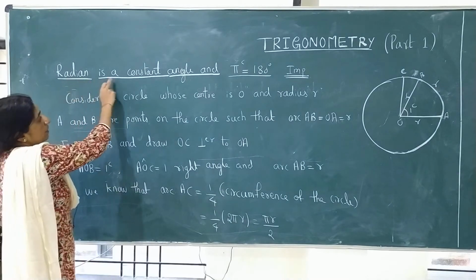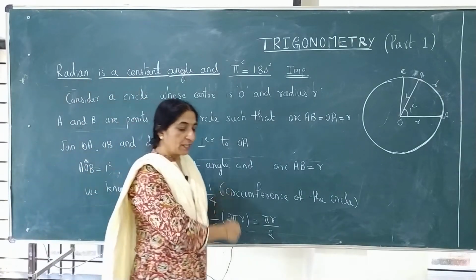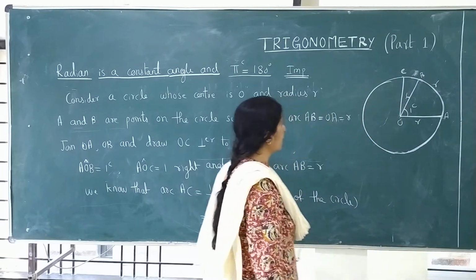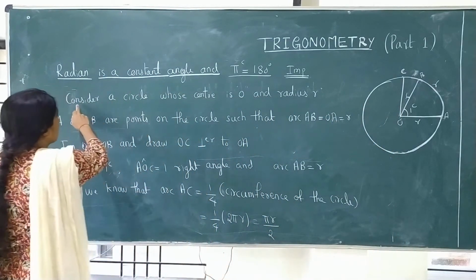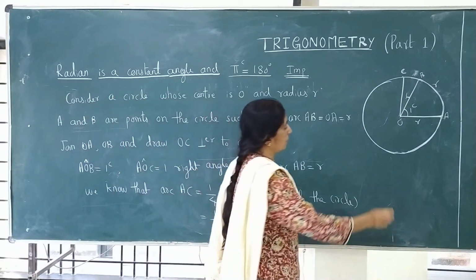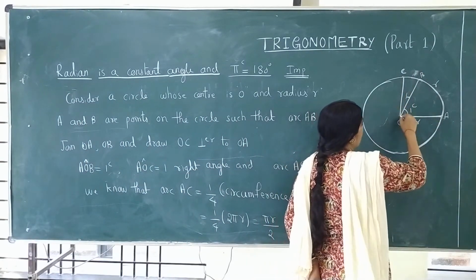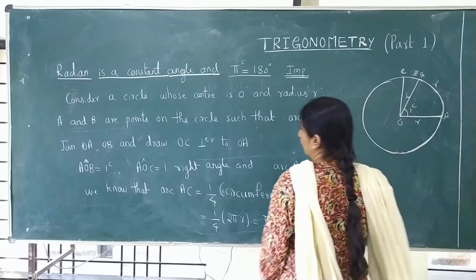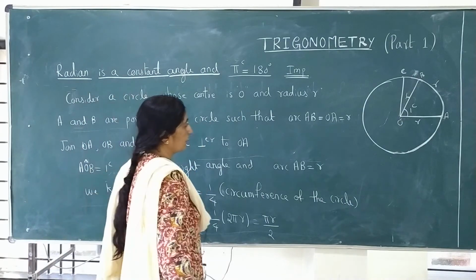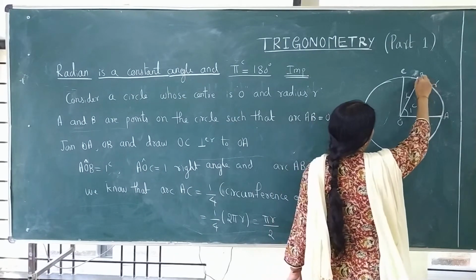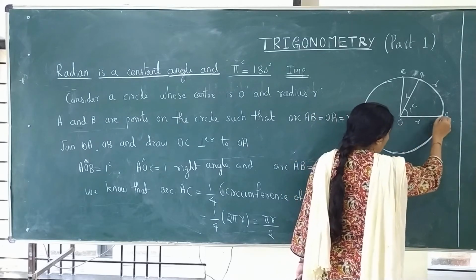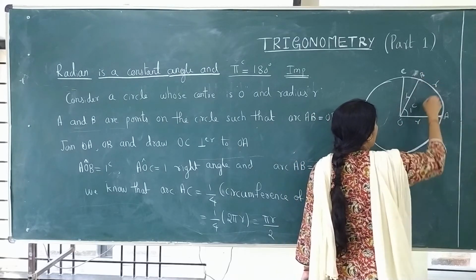Before moving to the next step, once again I am explaining this. See, radian is a constant angle. We have to prove that radian is a constant angle and pi radian is equal to 180 degree. Consider a circle whose center is O and radius r. A and B are points on the circle such that the distance OA and AB are equal.